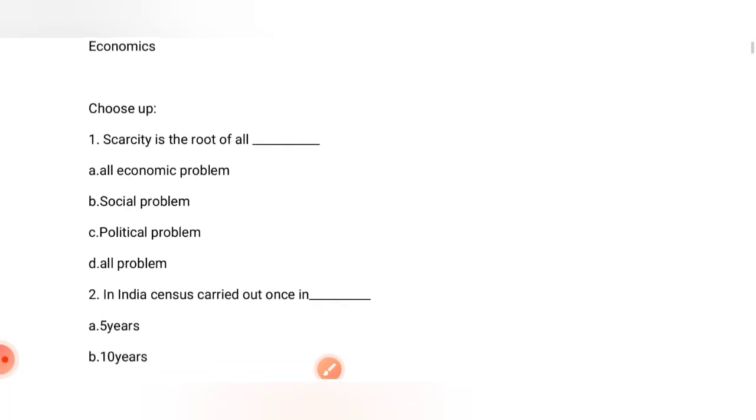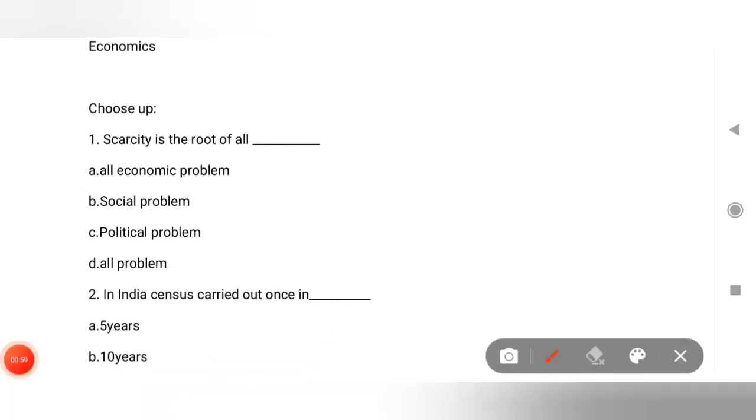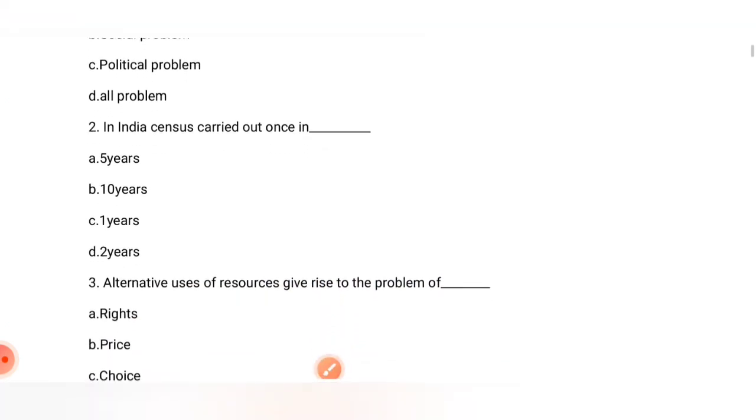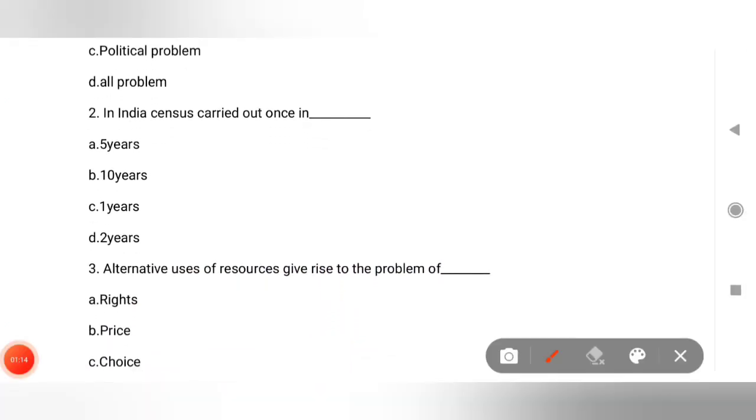First we have the choose-the-correct-answer questions. Scarcity is the root of all economic problems. In India, census is carried out once in 10 years.